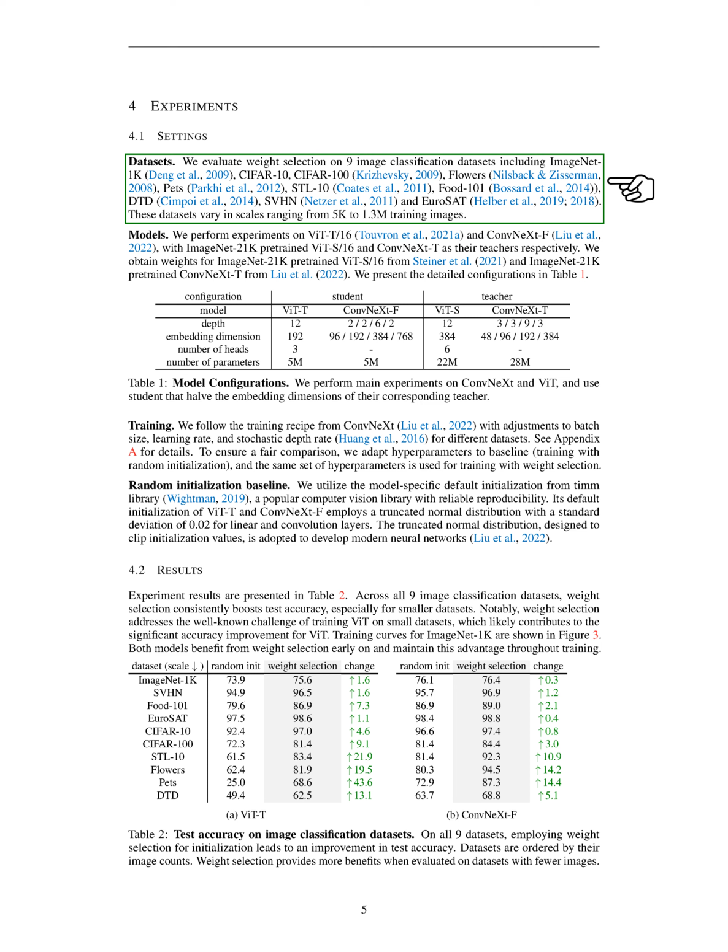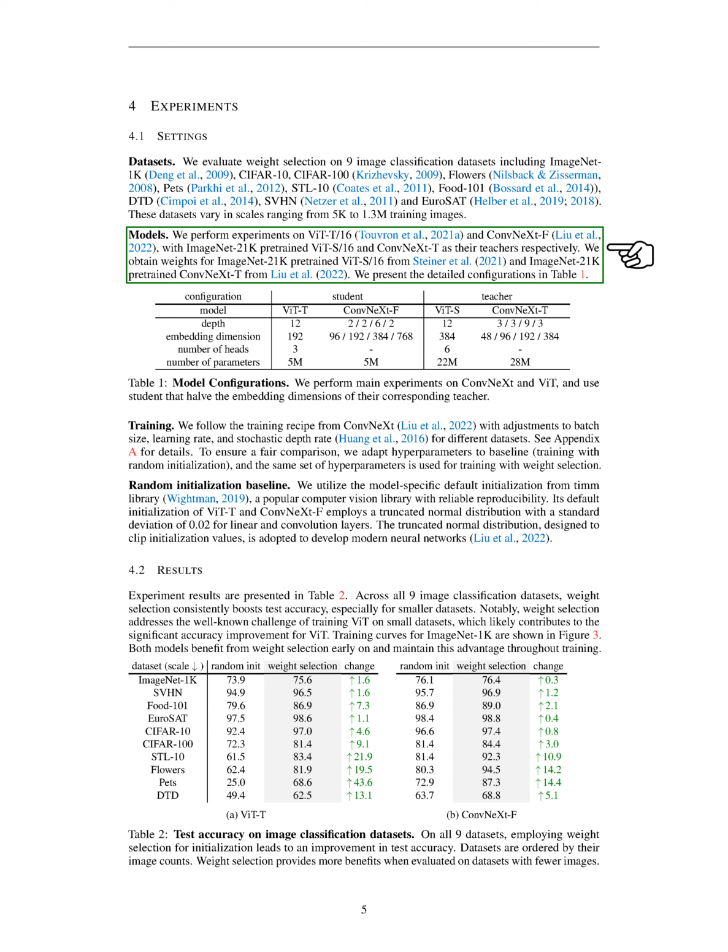These datasets vary in size, with the smallest containing 5,000 images and the largest containing 1.3 million images. We used 2 models for our experiments, ViT-T/16 and ConvNeXt-F. These models were trained using pre-trained versions of ViT-S/16 and ConvNeXt-T, respectively. We obtained the weights for these pre-trained models from their respective sources.